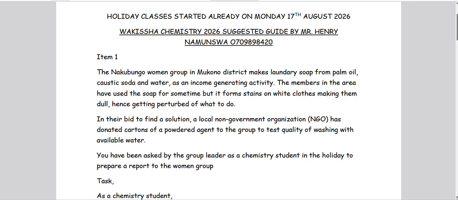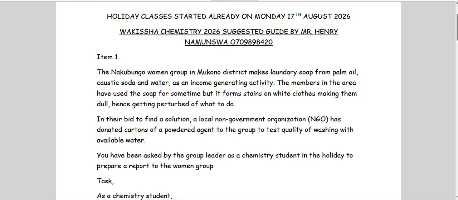The second paragraph is saying, in the bid to find a solution, a local non-government organization has donated cartons of powdered agents to the group to test the quality of washing with the available water.